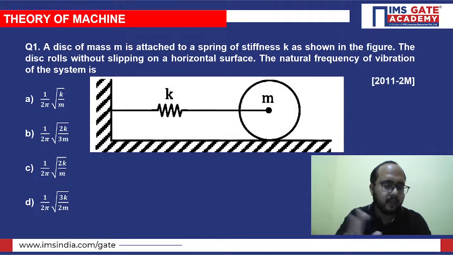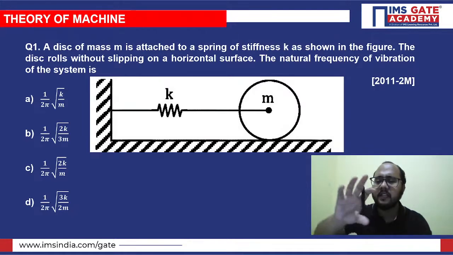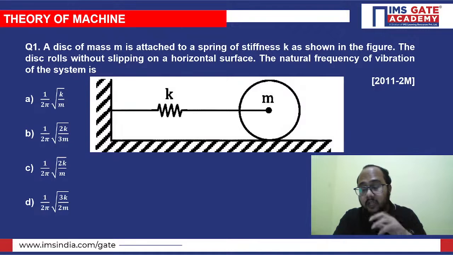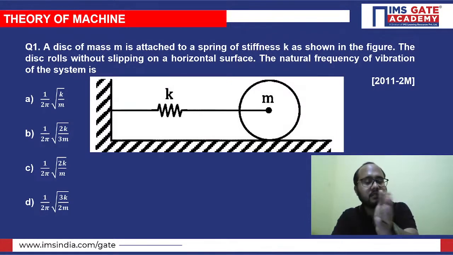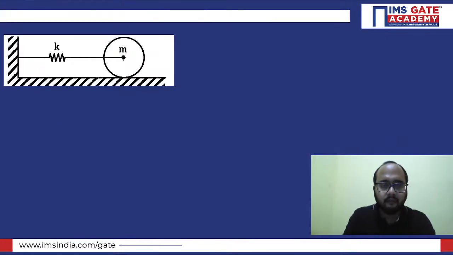Now, for this question, you just need to give a little initial disturbance to this disk. Obviously, it will be a rolling disturbance. Now you need to analyze the system on the basis of the disturbance that you have given. So we'll see how we can solve this question. If you see this diagram, this is the center, this is the axis.